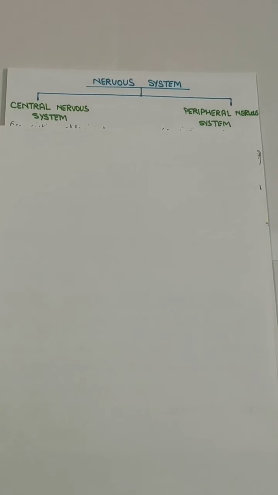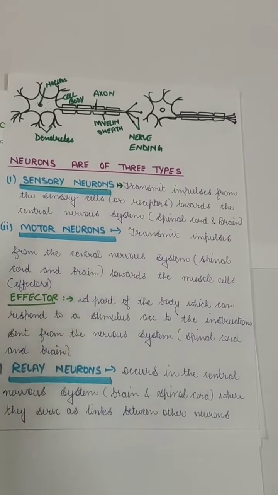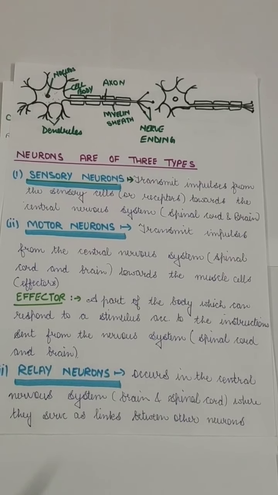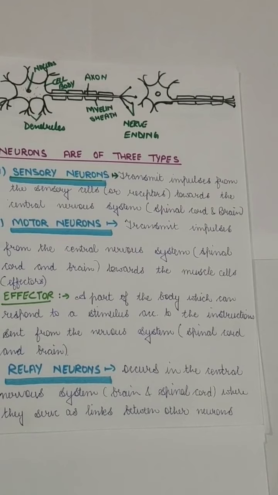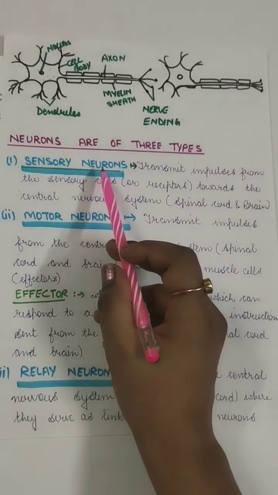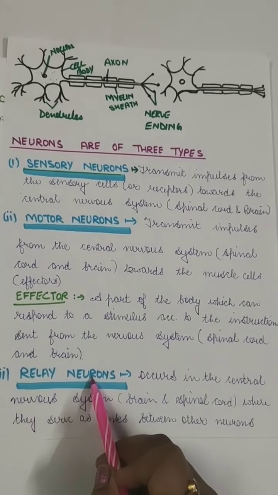In the previous lecture, we read about types of neurons. I would like to revise once again since I think it was not difficult actually, but a little bit confusion-creating topic for you. So here I want to discuss it again briefly. That is, neurons are of three types: sensory neurons, motor neurons, and relay neurons.